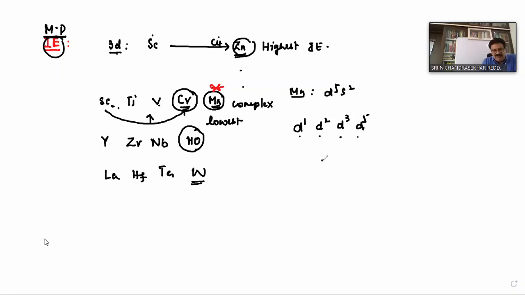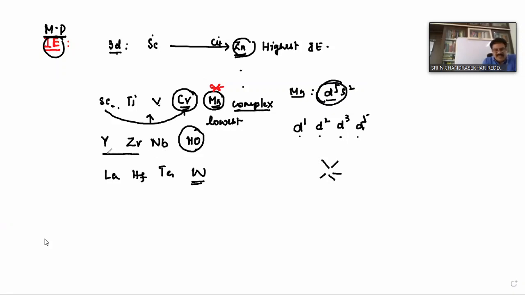As the number of unpaired electrons increases, the number of metallic bonds increases. Therefore, melting points increase. But in manganese, the configuration is D5 with 5 unpaired electrons, yet its melting point is low because of its complex structure.